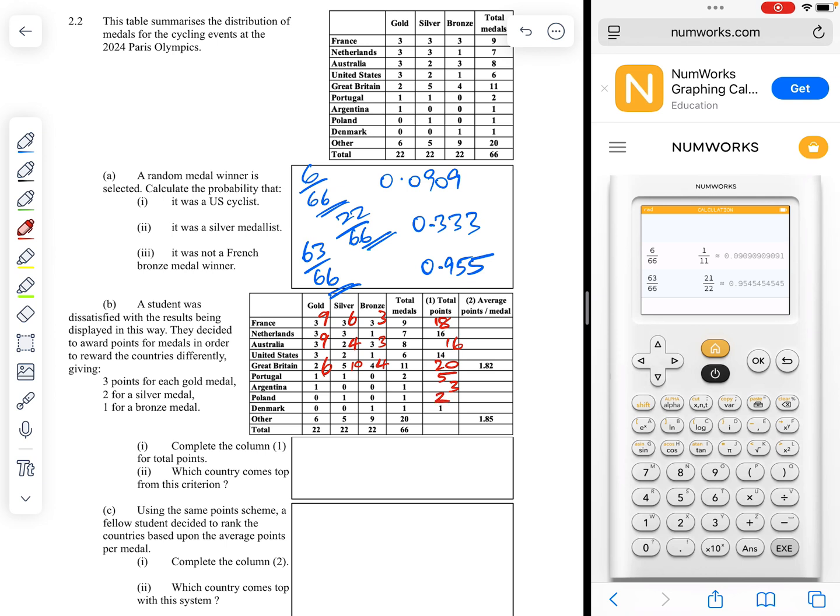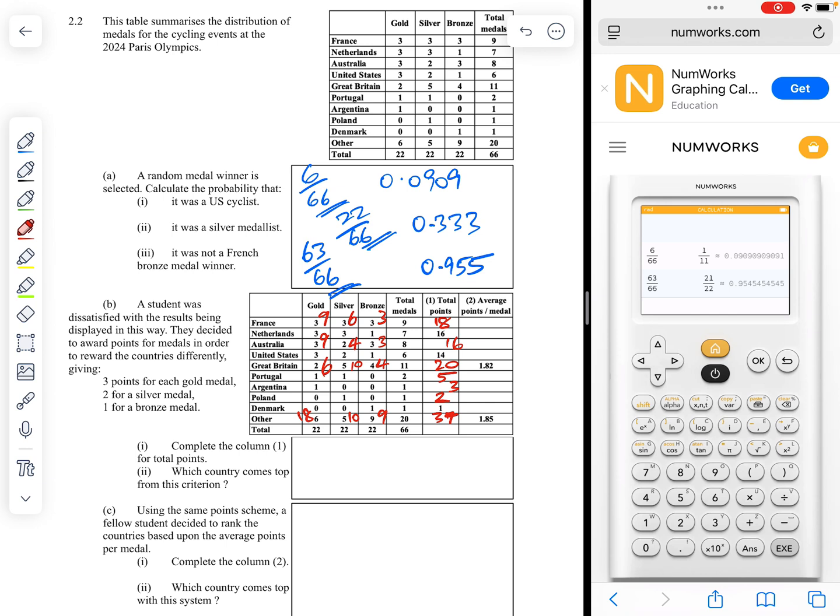And then we have 1 bronze, so 1 point for Denmark. For the others, we're going to have 3 6 times over, 2 5 times over, and 9. Add those numbers up and we get 37. That's that total points column.